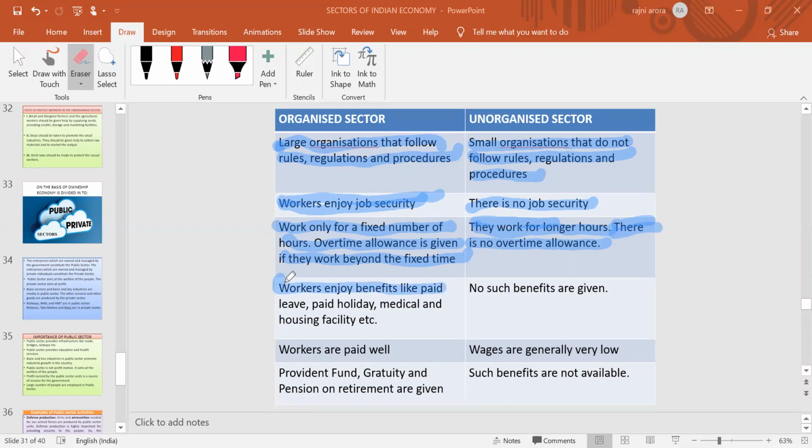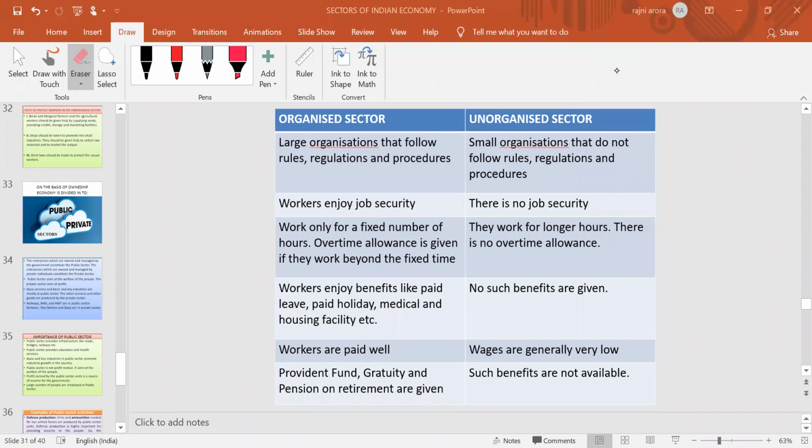In organized sectors, the workers enjoy benefits like paid leave, paid holidays, medical and housing facilities. But in unorganized sectors, no kind of benefits are given. In organized sectors, workers are paid very well. In unorganized sectors, wages are very low. In organized sectors, provident fund, gratuity and pensions are given. But in unorganized sectors, these kinds of benefits are not given.